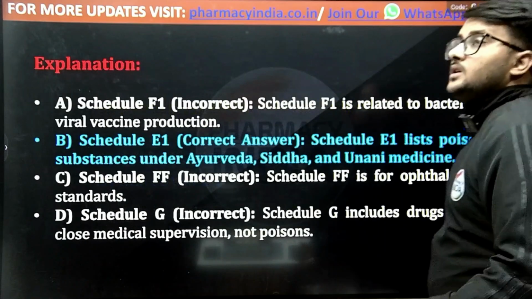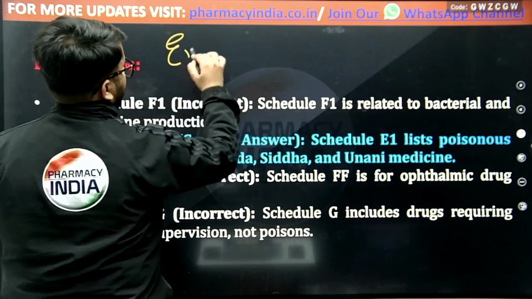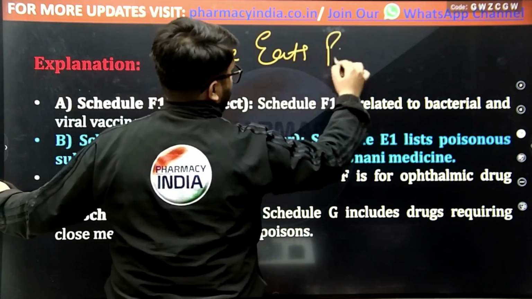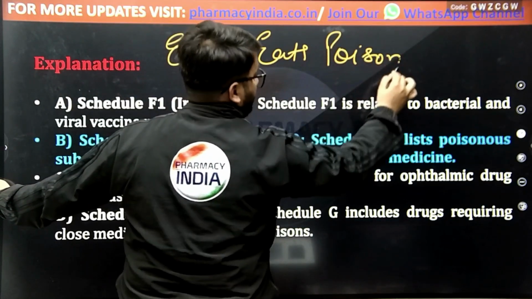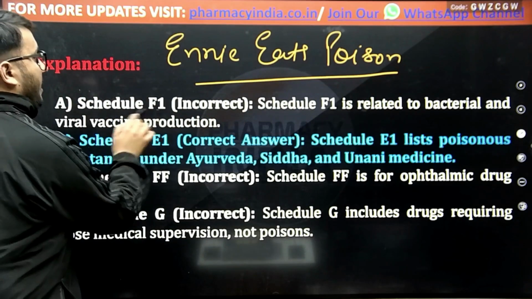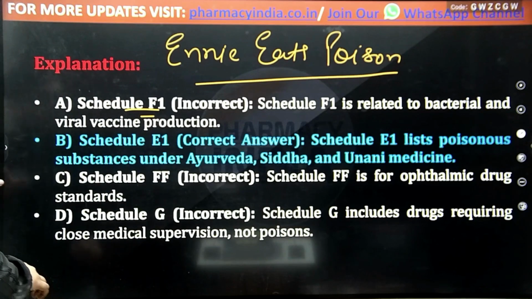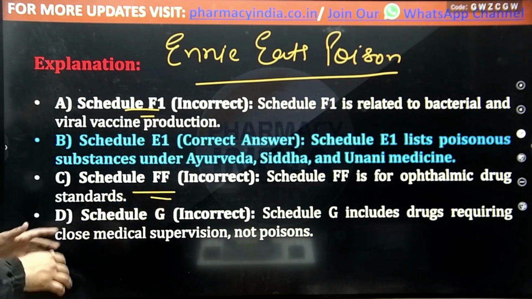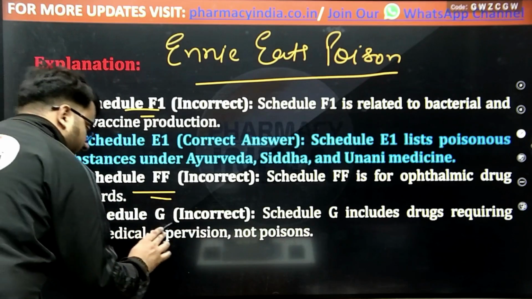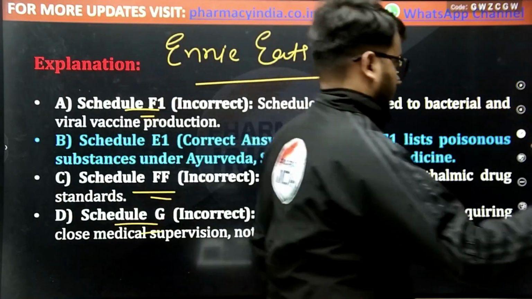You may remember Schedule E1 by a trick: "Anyone eats poison." From that trick you would easily remember Schedule E1. And Schedule F1 is related to bacterial and viral vaccine production. Schedule FF deals with ophthalmic preparations or ophthalmic drugs. And Schedule G includes the drugs requiring medical supervision.